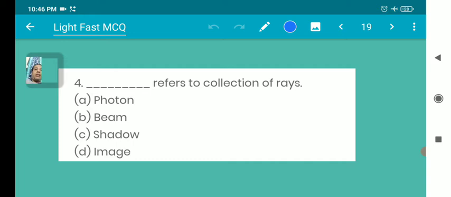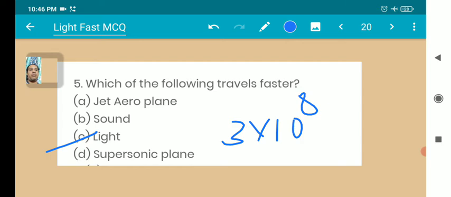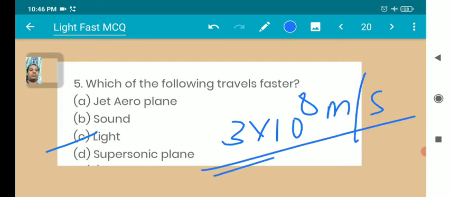Our next question: refer to a collection of rays, a beam. Which of the following travels fastest? The options are jet aeroplane, sound, light, and supersonic plane. Our answer is light. Its speed is 3 times 10 to the power 8 meters per second.